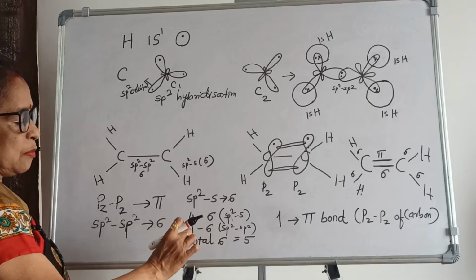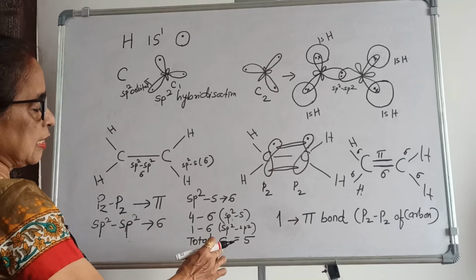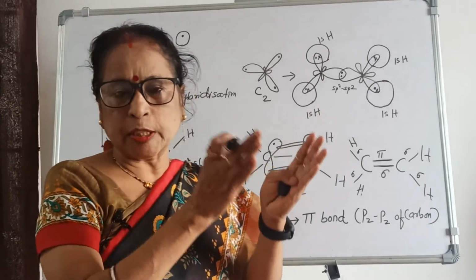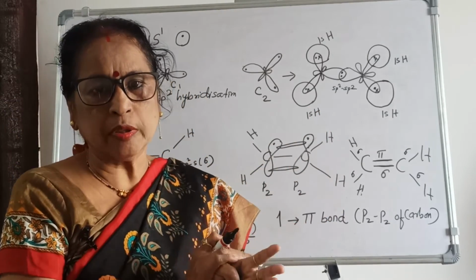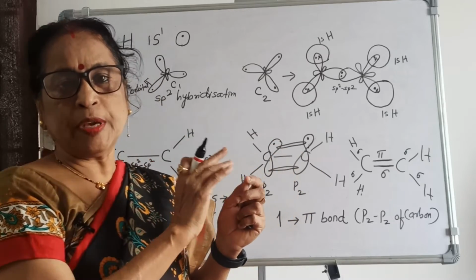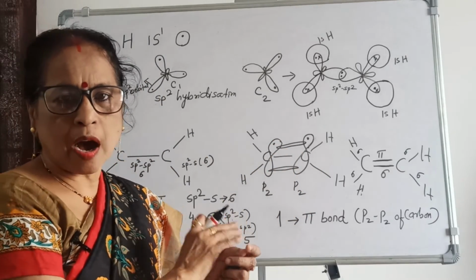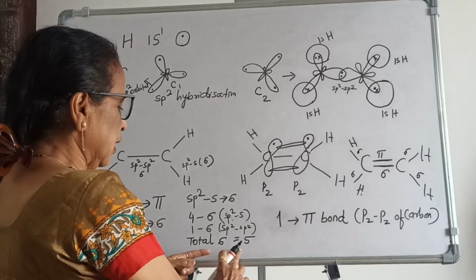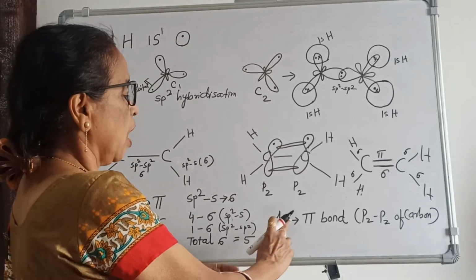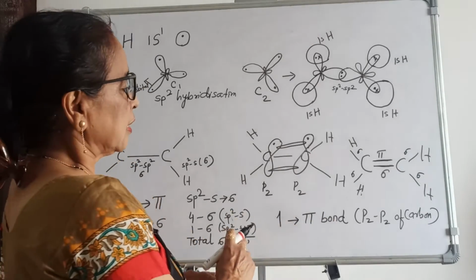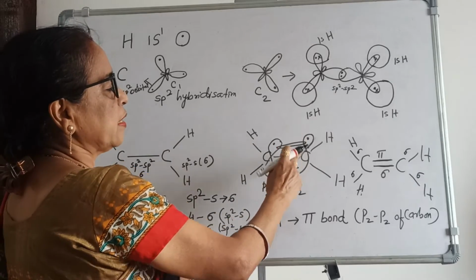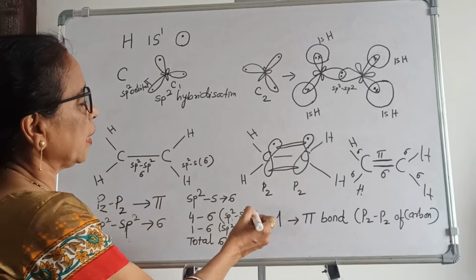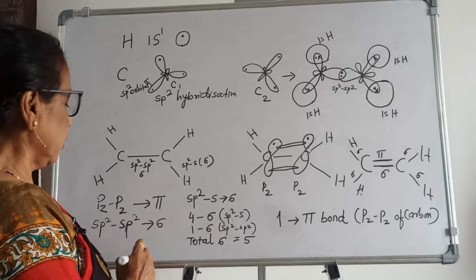So how many total sigma bonds? 4 plus 1, total sigma bonds is 5. Out of 5, 1 is formed by sp2-sp2 overlapping between the carbons. The other 4 are the sp2 orbital of carbon and 1s orbital of hydrogen forming sigma. So total sigma bonds are 5. One pi bond is formed, that is by pz overlapping, which is lateral overlapping, and it gives us the pi bond.